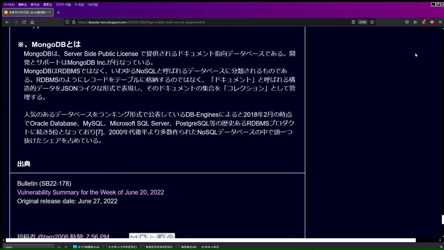Source: Bulletin SB22-178. Vulnerability Summary for the week of June 20, 2022. Original release date: June 27, 2022.